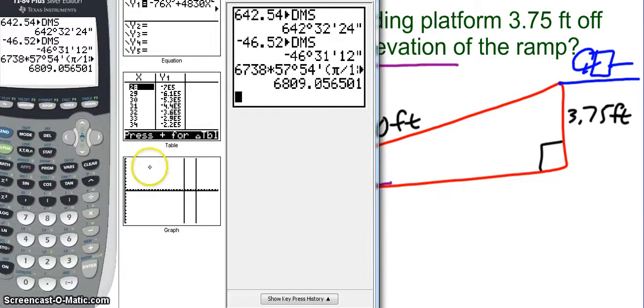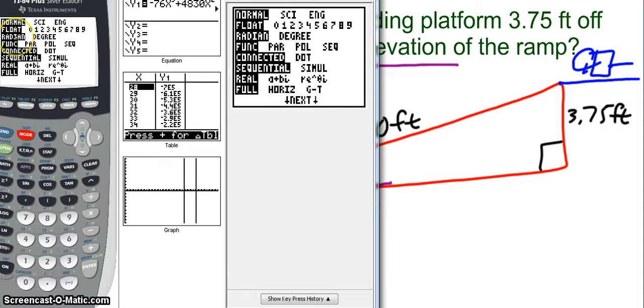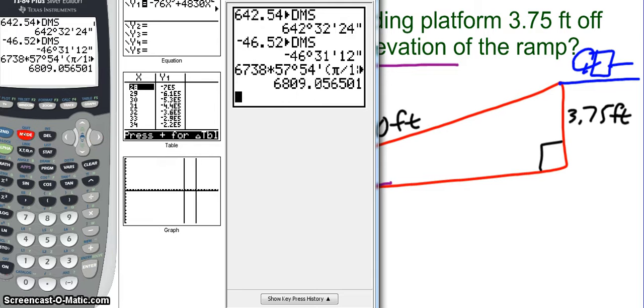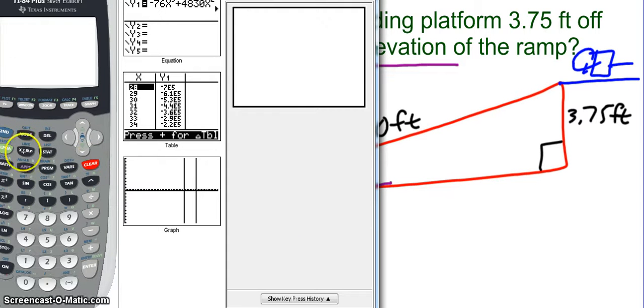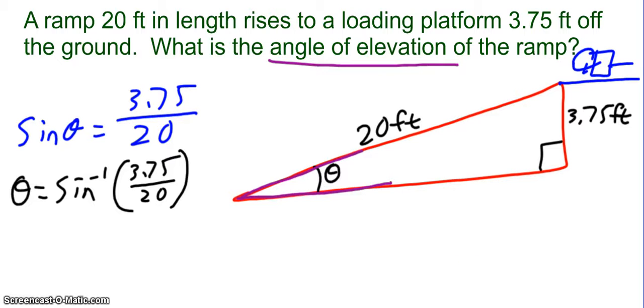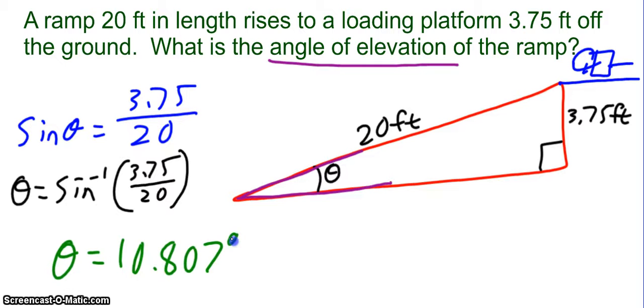So now we're going to go to our calculator. This is going to be very important to know what mode we're in. So I look at my mode, I click mode, and I'm currently in radians. We're going to switch to degrees, and I'll explain that in a second. So now my answer will be in degrees instead of radians. So we're going to type in sine inverse of 3.75 divided by 20. Hit enter. And I get 10.807 degrees. So I know that theta is 10.807 degrees.